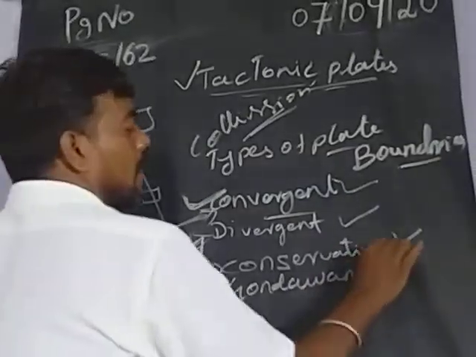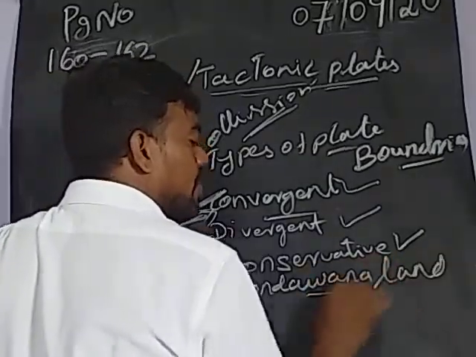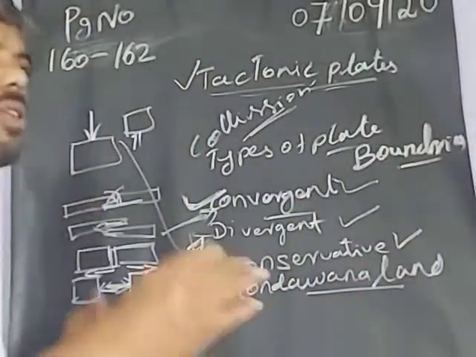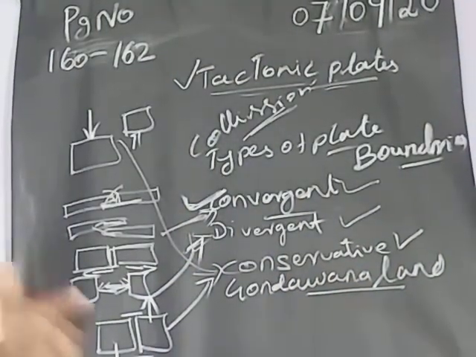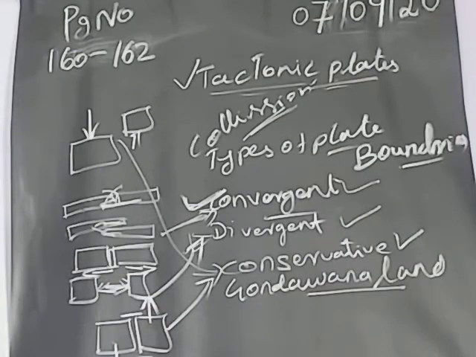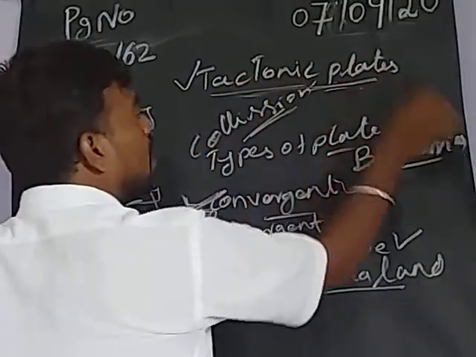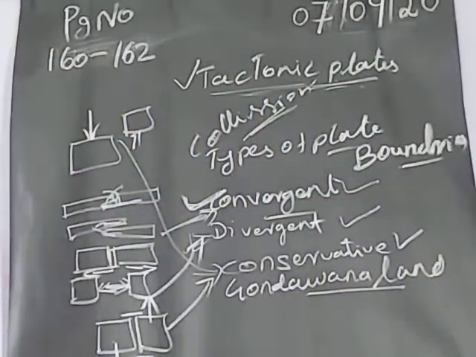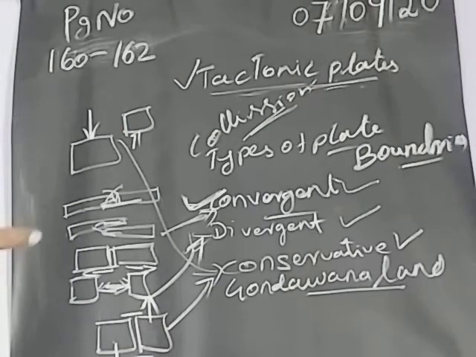Gondwanaland. Actually, it's an old land. From this land only, the maximum of the land was split into a number of continents and moved in different directions because of the movement of the tectonic plates. So these are all one of the internal changes.